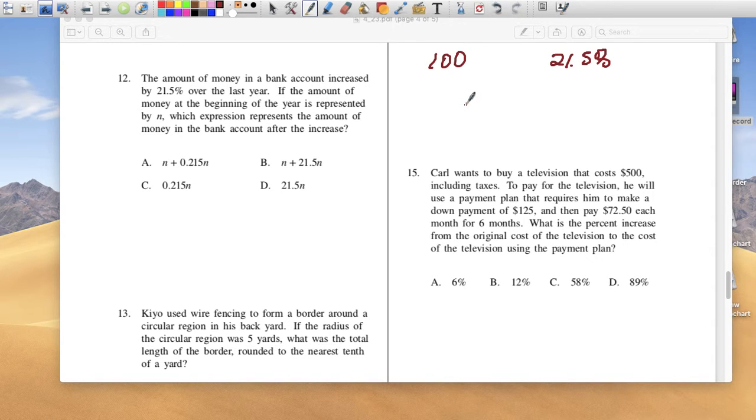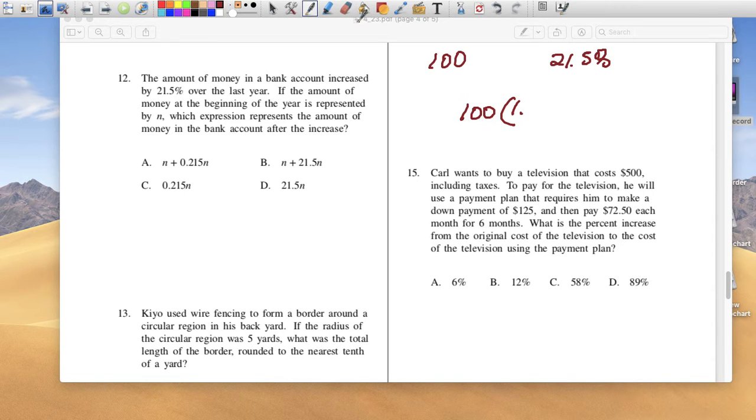Well, to do that, you would multiply 100 times 1. Hang on a second. Which expression represents the amount of money in the bank after the increase?